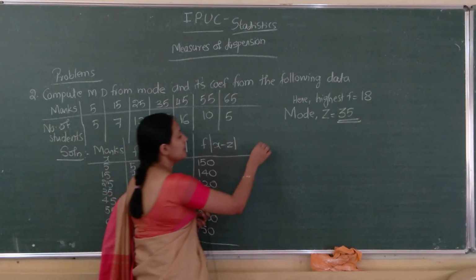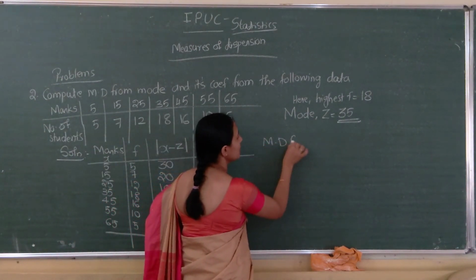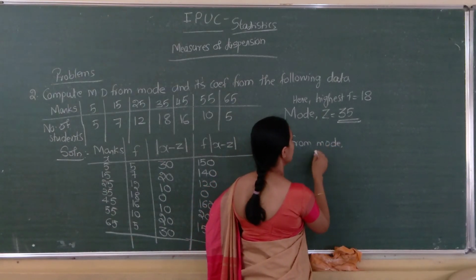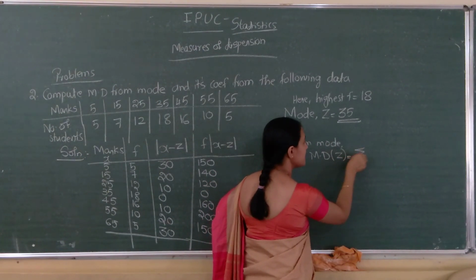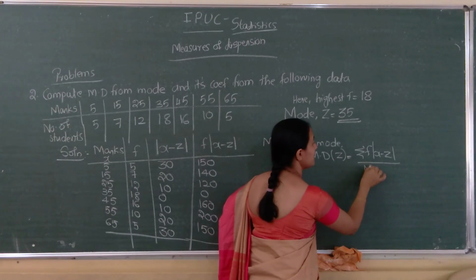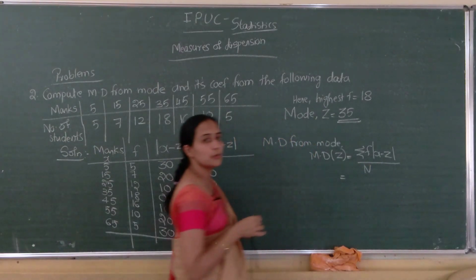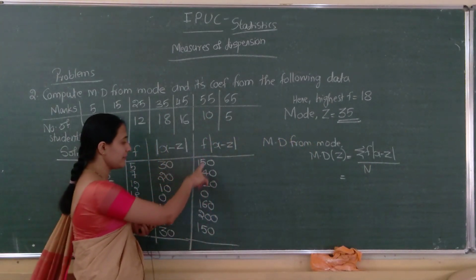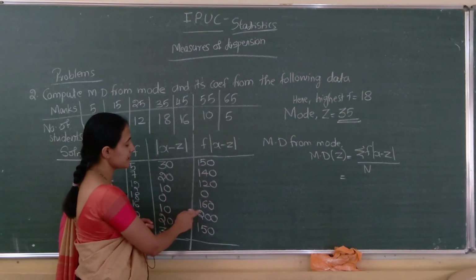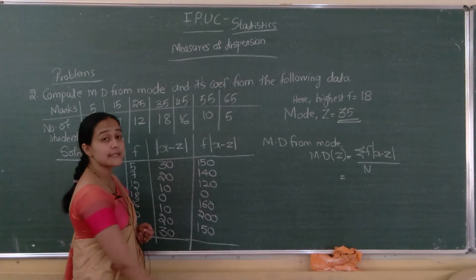We know the formula: mean deviation from mode equals sigma f into mode x minus z divided by capital N. The total of sigma f into mode x minus z we have to compute: 150 plus 140 plus 120 plus 0 plus 160 plus 200 plus 150.